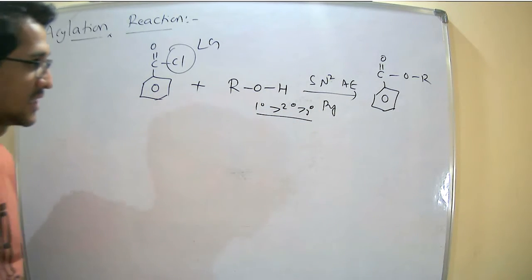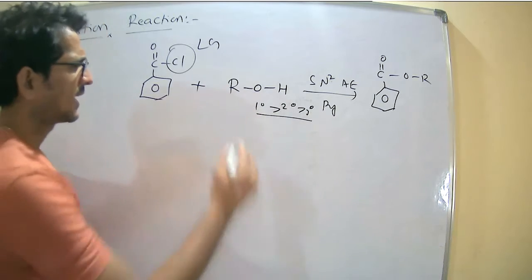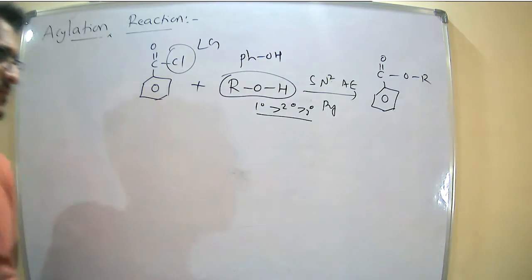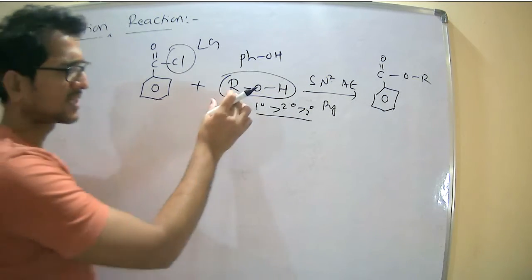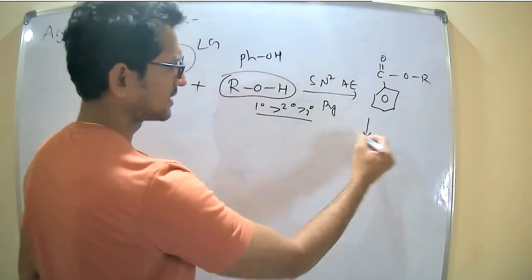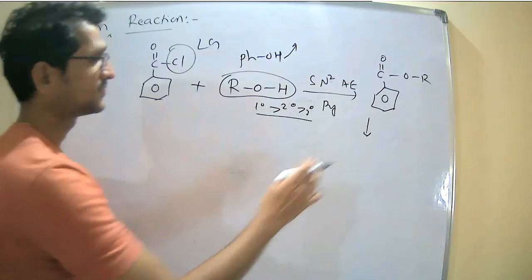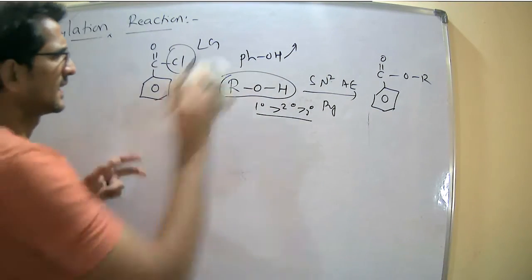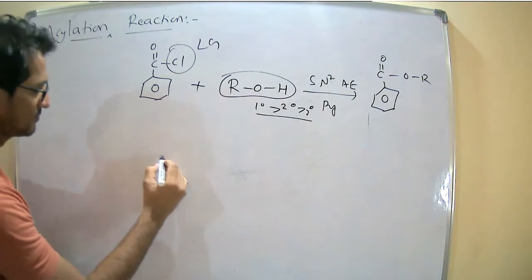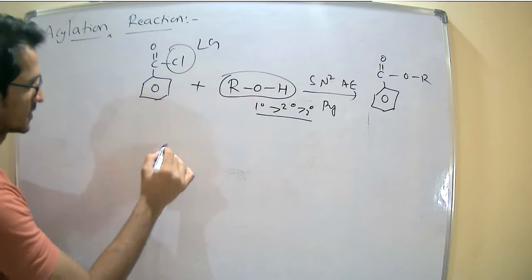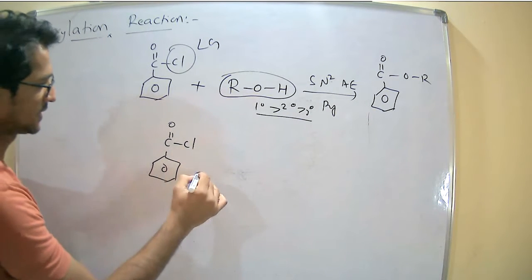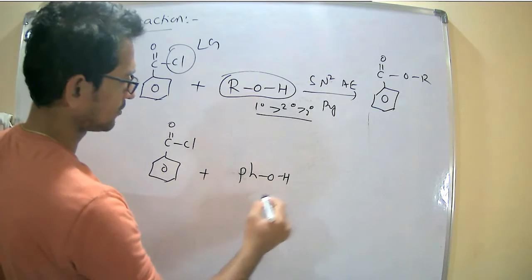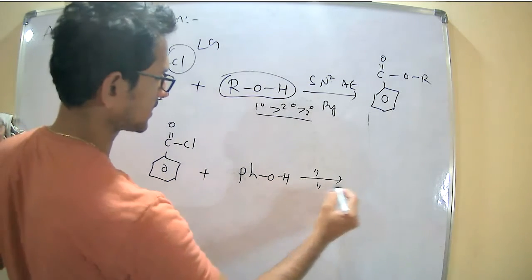The order of reactivity of alcohols is primary first. And the same reaction is also possible with phenol. You can replace the alcohol with phenol. Now what is the product if I use phenol? I will write the product: C double bond O, Cl, or any phenol. So same reaction.